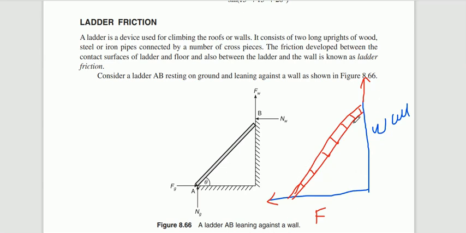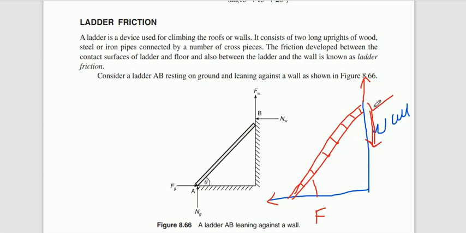If you place the ladder like this with some angle, at the wall the ladder tries to slide down. Whenever you imagine it, if you place the ladder like this, there is a tendency of the ladder to slide downward.